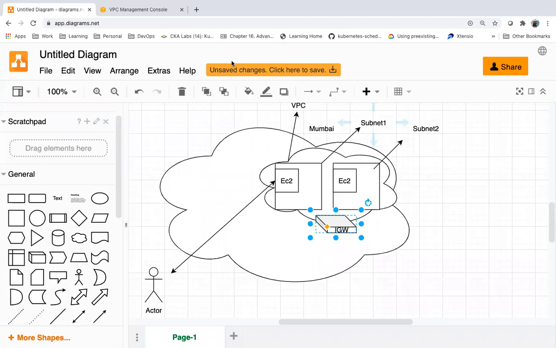The network which has a route to the IGW. So it's a virtual router, it's a device, right? If this subnet has a route to this IGW, there is one more component in AWS VPC, as I told, route table.